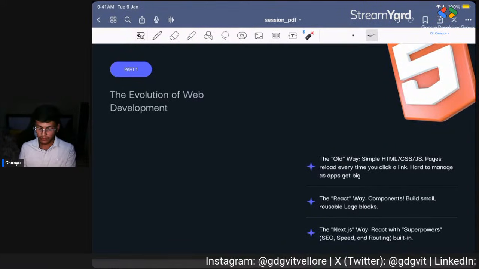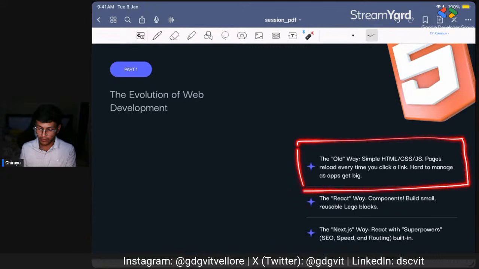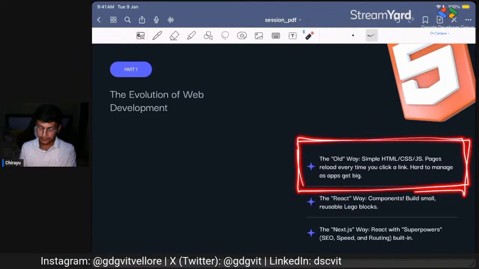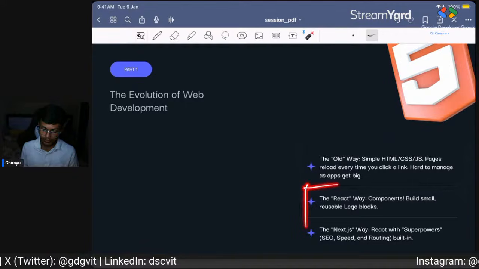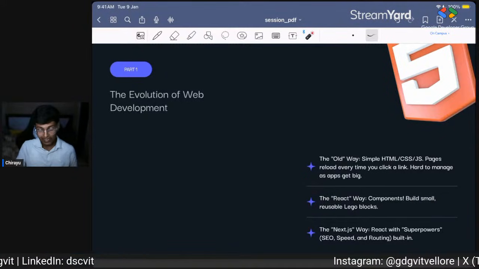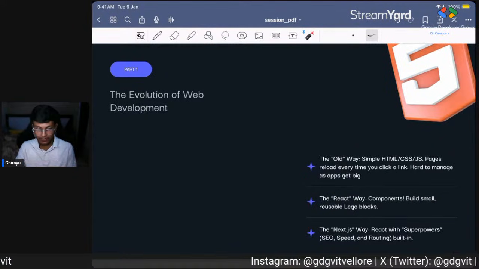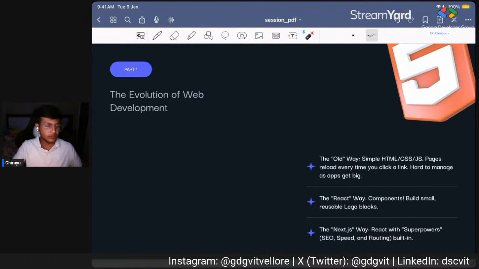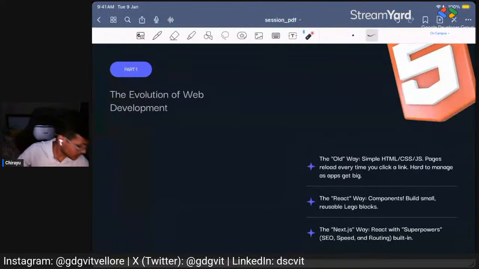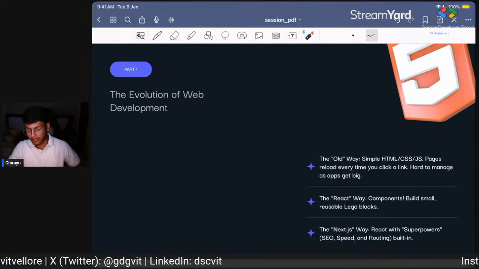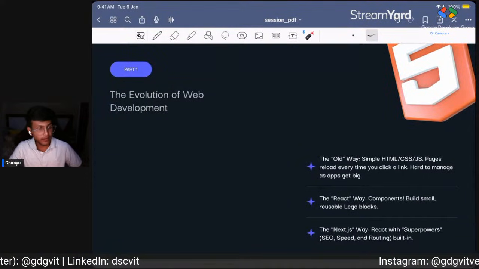So this is the old way everyone used to create websites. And then we have a modern JavaScript library, which is React. React is a widely used JavaScript library, which everyone uses, and it's amazing.